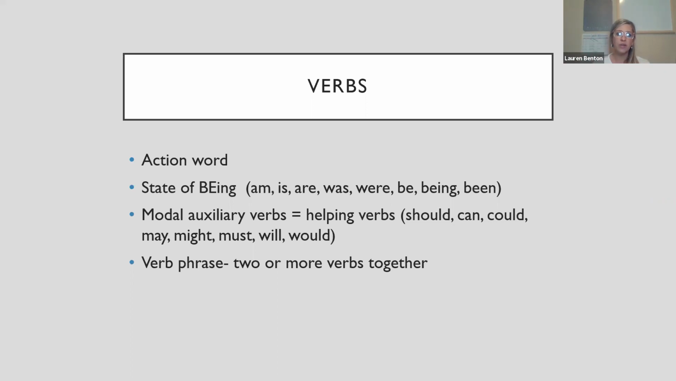Then there's modal auxiliary verbs, and those are helping verbs. So should, can, could, may, might, must, will, would. You do not actually have to know that these are specifically helping verbs or modal auxiliary verbs, but that these help make verb phrases and that they can be part of that. So a verb phrase is 2 or more verbs together. So I can do this.